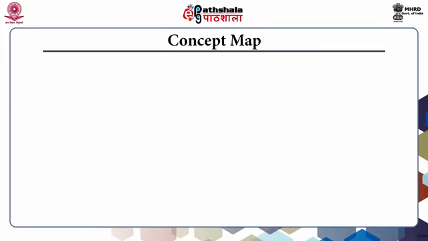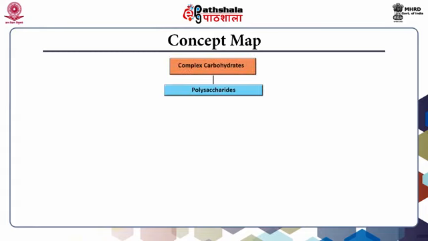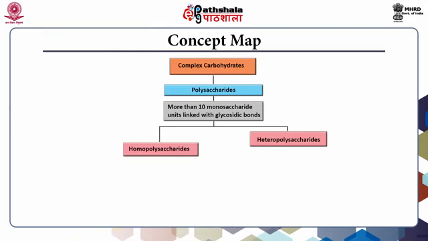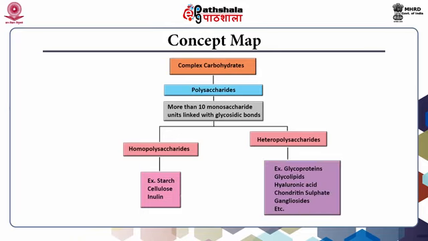In this slide, we have a look at the concept map that will be followed in these modules. We see that complex carbohydrates are composed of polysaccharides, which are more than 10 monosaccharide units linked with glycosidic bonds. These are of two types, homopolysaccharides and heteropolysaccharides. Homopolysaccharides include starch, cellulose and inulin as examples. Heteropolysaccharides examples include glycoproteins, glycolipids, hyaluronic acid, chondroitin sulfate, gangliosides, etc.